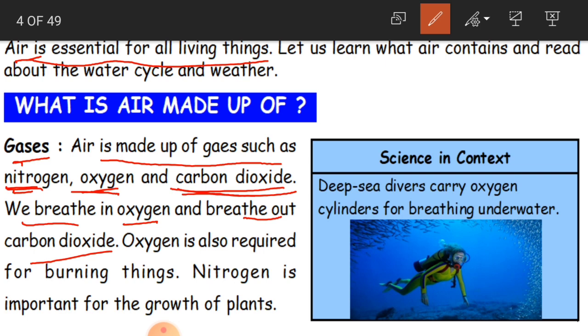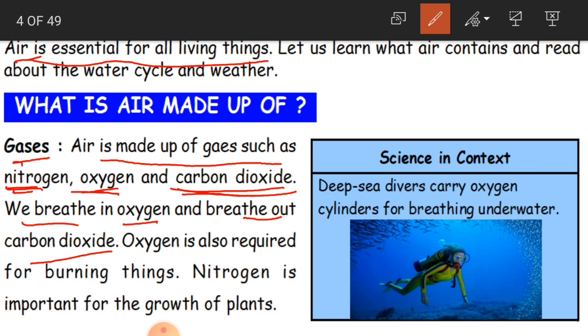What do we do when we breathe? We breathe in and we also breathe out. Inhale, that is breathe in, and exhale is breathe out. When we breathe in, we take oxygen. And when we breathe out, that is exhale, what do we leave? We breathe out carbon dioxide. Clear children? So oxygen when we breathe in, carbon dioxide we breathe out.